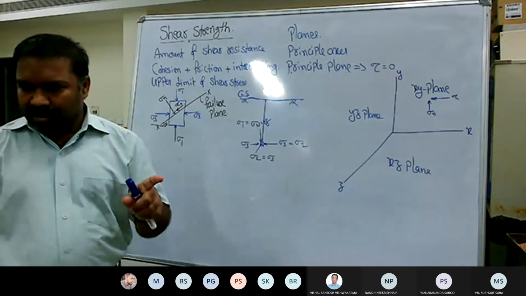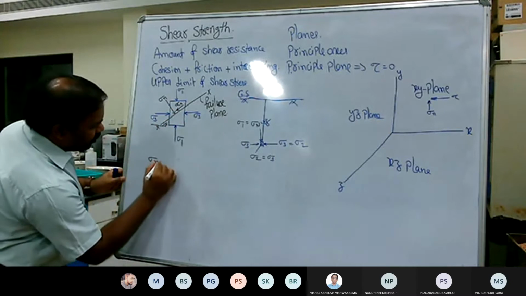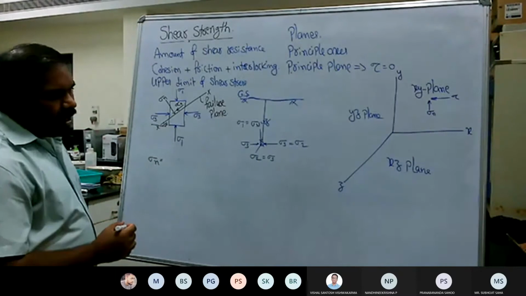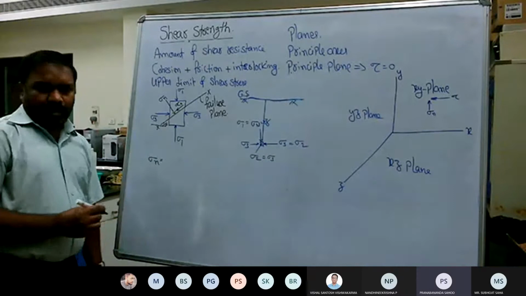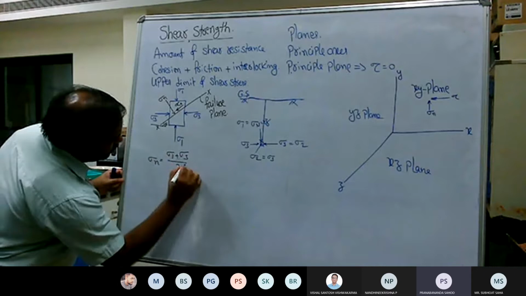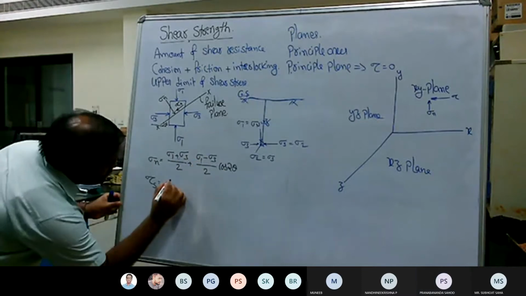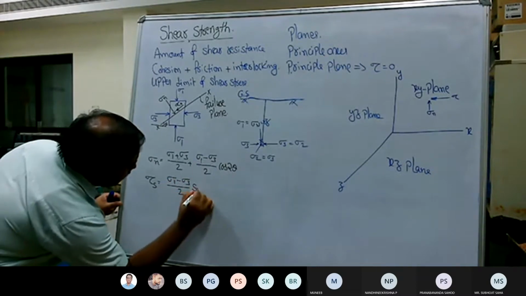What is that particular combination? So that's what you have understood. Relating equations, sigma n is equal to, what is the equation? How do you calculate the normal stress? Sigma n is equal to (sigma 1 plus sigma 3) by 2 plus (sigma 1 minus sigma 3) by 2 cos 2 theta. So this is cos 2 theta. And how about shear stress? So this is (sigma 1 minus sigma 3) by 2 into, I think, sin 2 theta.